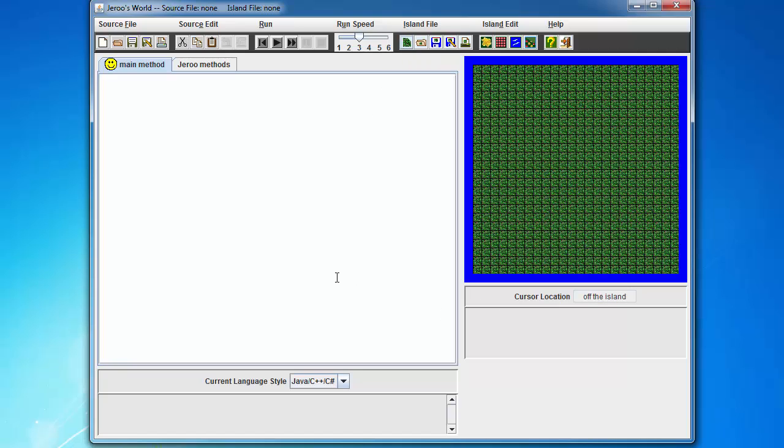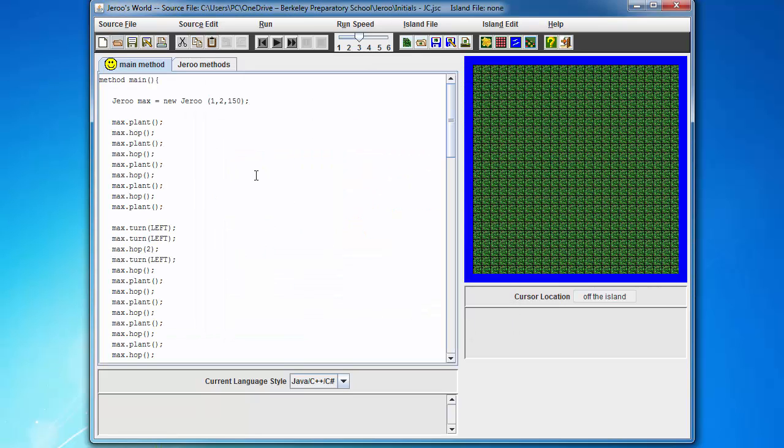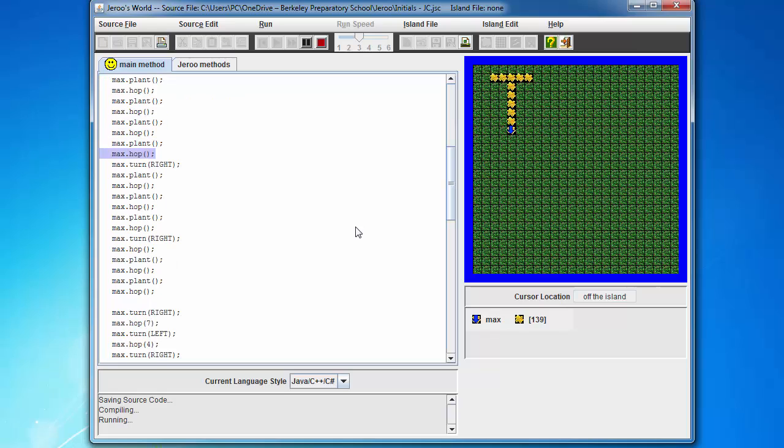All right, now getting into methods and what methods are, and really when we're talking about methods, there are two kinds. There's your main method, which is this tab here. This is where we've been writing all of our code. And then we have Jeroo Methods, okay, and this column over here. And let me open up a file to kind of walk you through it. And we'll open up our initials file. Remember, we did this several weeks ago, if not over a month ago. And it says, a reminder, this is what it looks like. It's just Jeroo Max going through and planting initials JC.